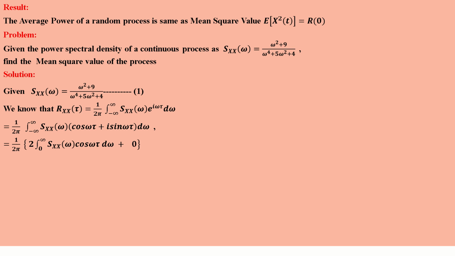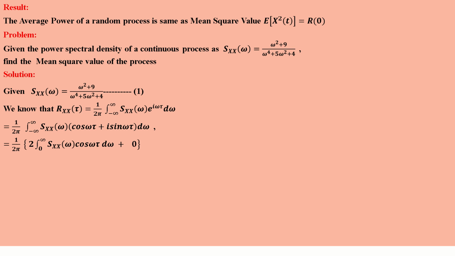We know cos omega tau is an even function and the power spectral density is also an even function. So in the first term, S of omega into cos omega tau, both are even functions, and the product of even functions is an even function. Using the properties of definite integral, minus infinity to plus infinity becomes 2 times 0 to infinity of S omega cos omega tau d omega.